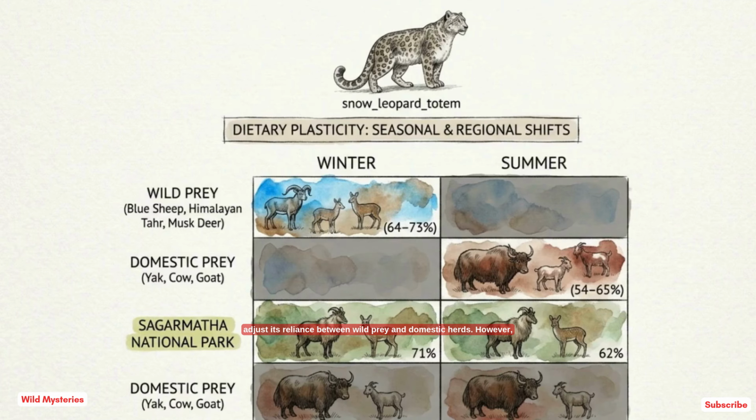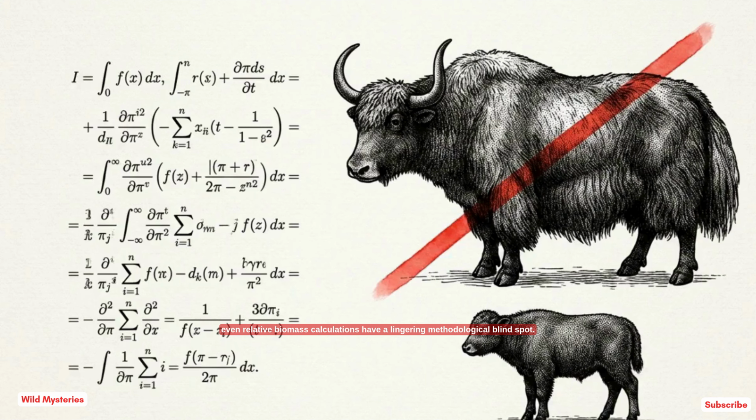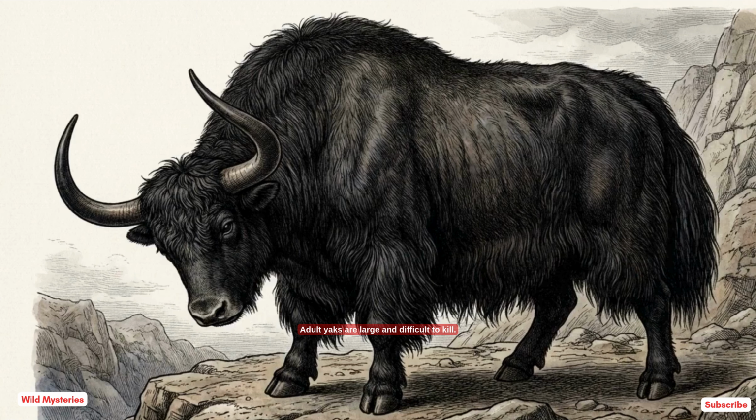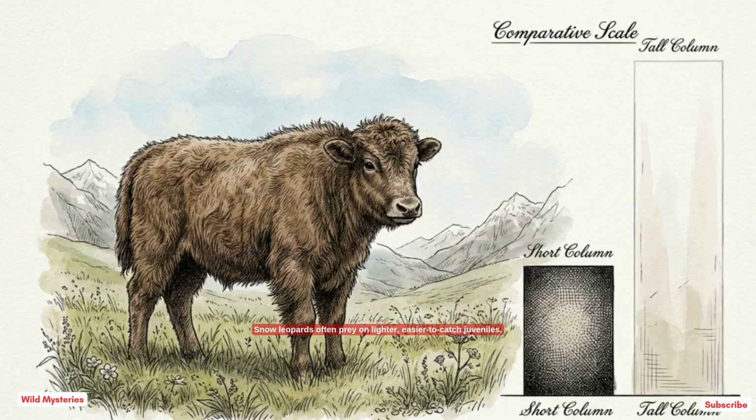However, even relative biomass calculations have a lingering methodological blind spot. The equations rely on the average body weight of adult animals. Adult yaks are large and difficult to kill. Snow leopards often prey on lighter, easier-to-catch juveniles, meaning the current metrics likely overestimate the total caloric yield of livestock.